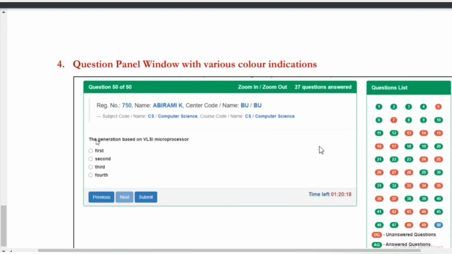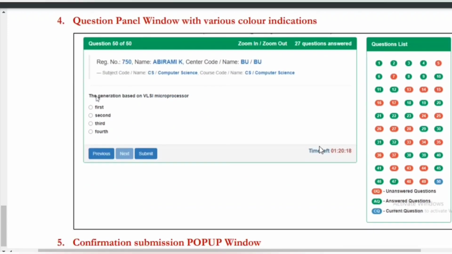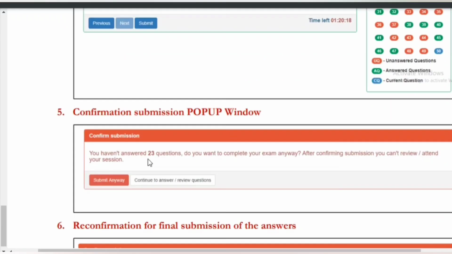You can select the appropriate answer for each question, and you can use the next button to move to the next question, and also the previous button to move to the previous question. When you select the questions, you can see the changes on the question numbers in the question panel, which is visible on the right side of the question displayed on the screen. When you answer a question, it will turn green, questions which are not answered will be displayed in red, and the questions that are being answered will be blue in color. So you have to check the answered and unanswered status in the examination window to know your progress.